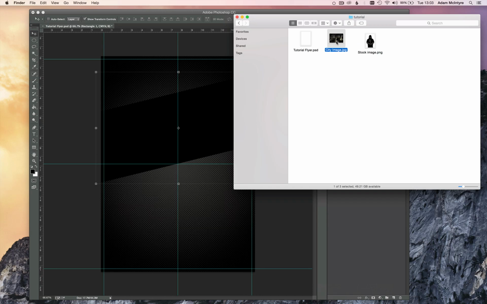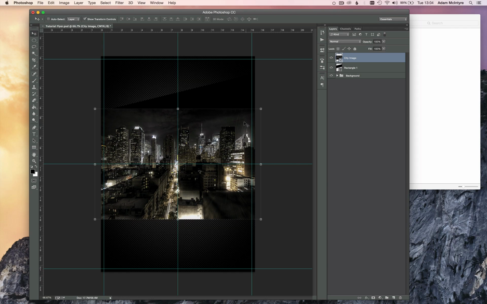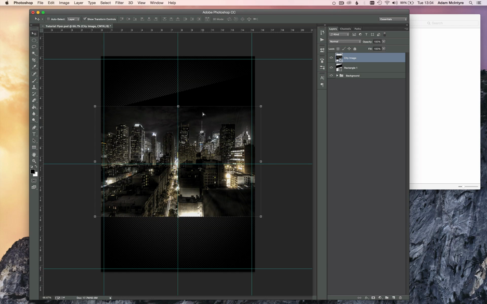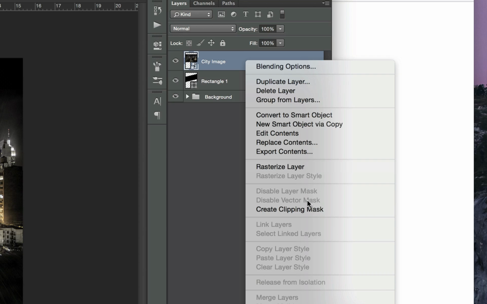So grab the city image that I've given you a download link for, place it onto the canvas, make sure it's large enough to cover the entire rectangle that you've just skewed. And then we want to create a clipping mask. So right click on this city image and select create clipping mask.